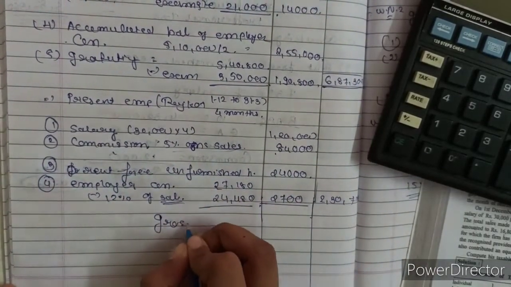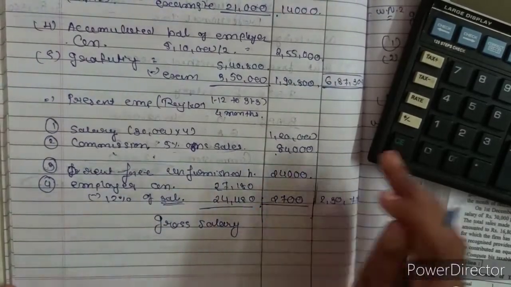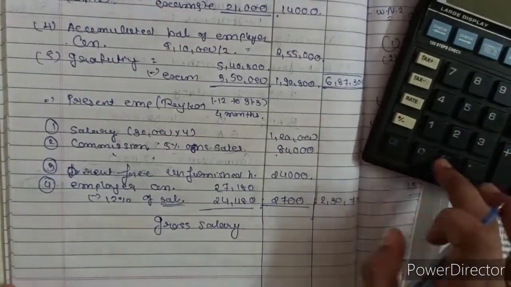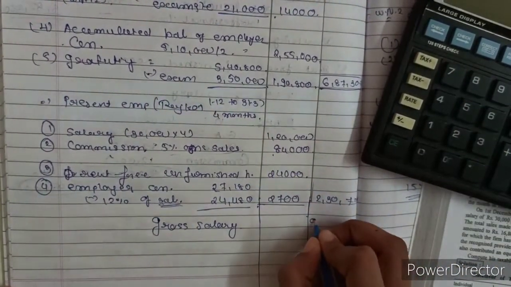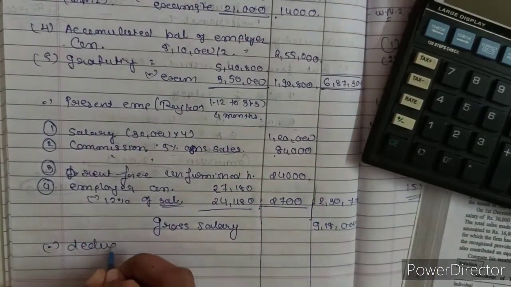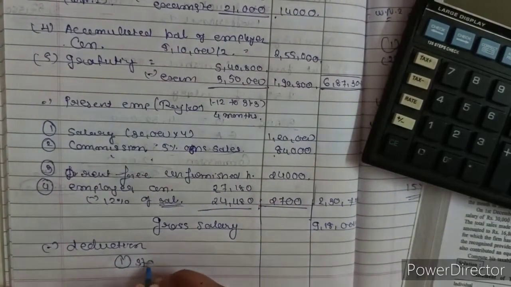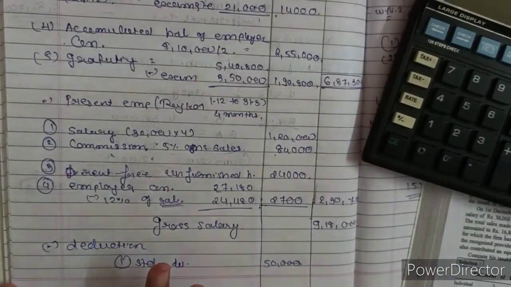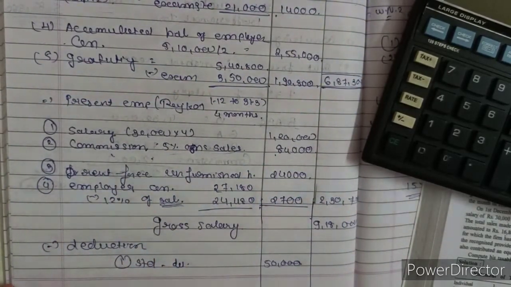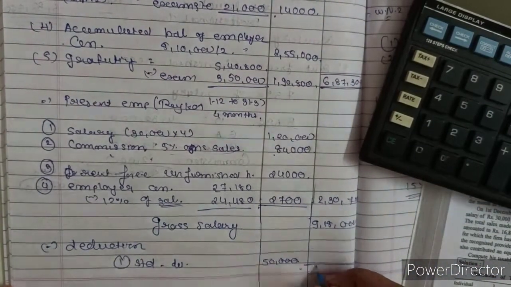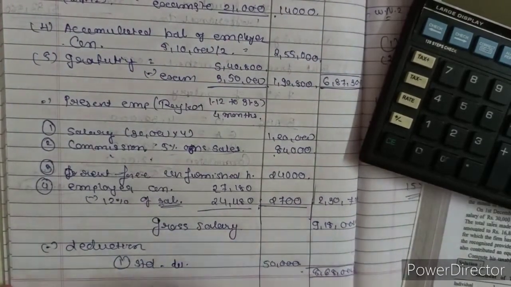Now gross salary from both the employers is 6,87,300 plus 2,30,700. Total is 9,18,000. Out of that we will start with the deductions. First is standard deduction, 50,000. Entertainment allowance, he is not a government employee. Then professional tax, no information regarding professional tax is given, so we will deduct only 50,000 rupees. Remaining amount is 8,68,000, which is the taxable salary.